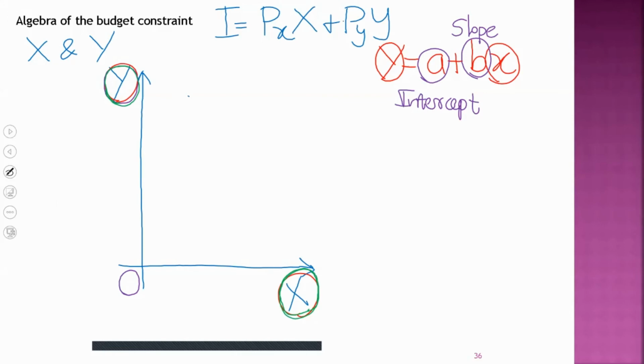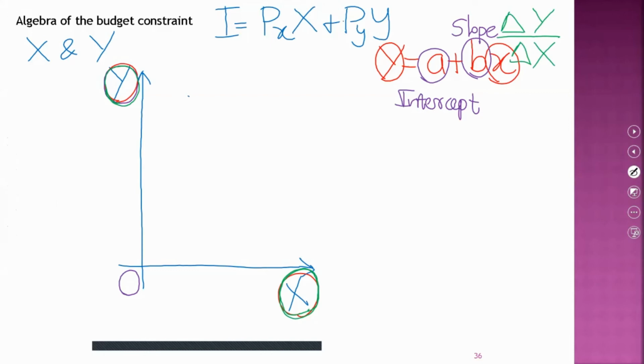Slope is change in the variable on the vertical axis, which is y. So the change in y we denote as delta y, in response to a 1 unit change in the variable on the horizontal axis, change in x.